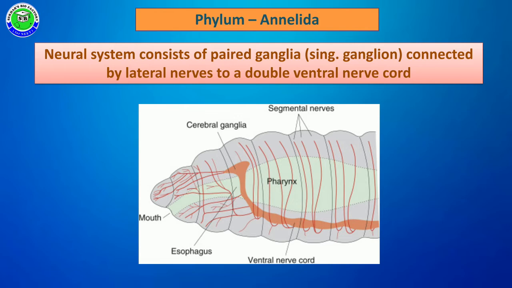The members have a neural system. This neural system consists of paired ganglia, singular ganglion. These ganglia are connected by lateral nerves to a double ventral nerve cord. With the help of these paired ganglia, it forms the nervous system, and this nervous system is connected to the ventral nerve cord present in their body.